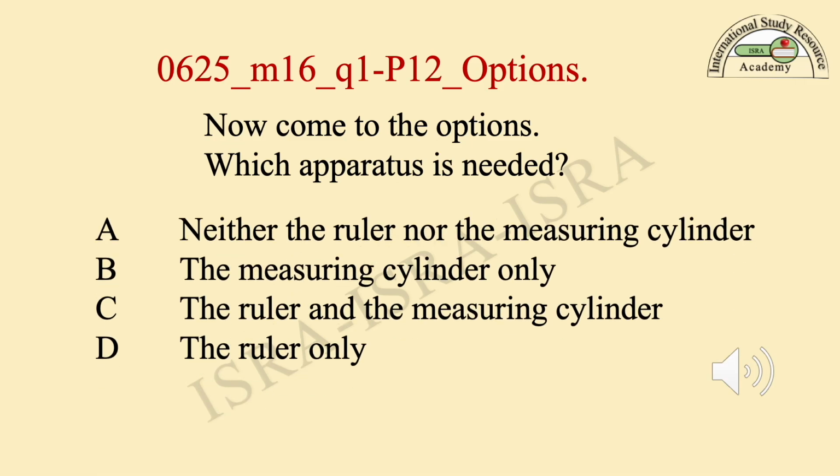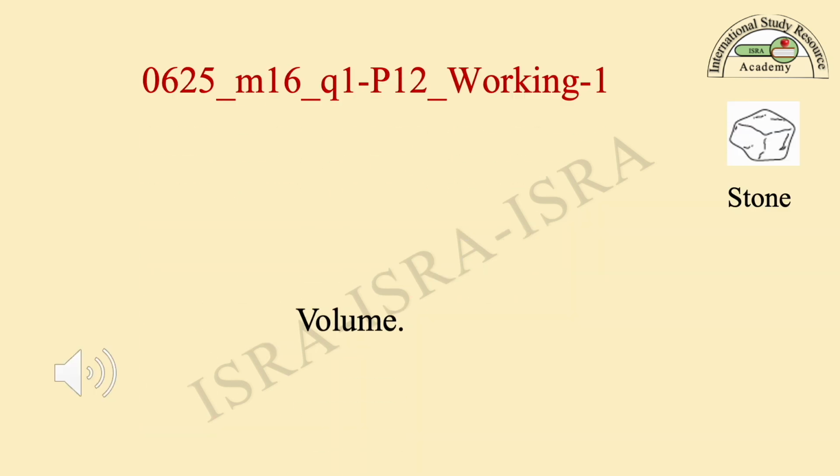Now come to the options. Which apparatus is needed? Option A, neither the ruler nor the measuring cylinder. Option B, the measuring cylinder only. Option C, the ruler and the measuring cylinder. Option D, the ruler only.